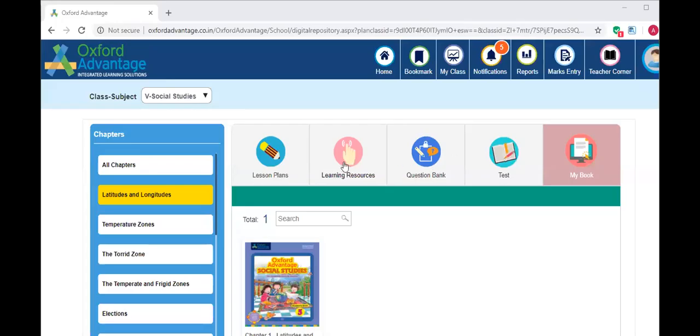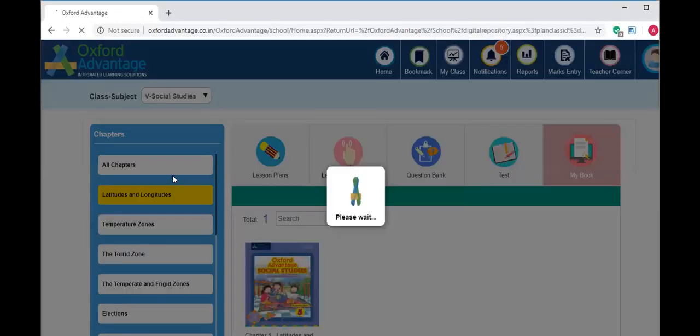Again, I'm going to share a screen with you, so it will be easy for you to understand the concept of latitude and longitude.